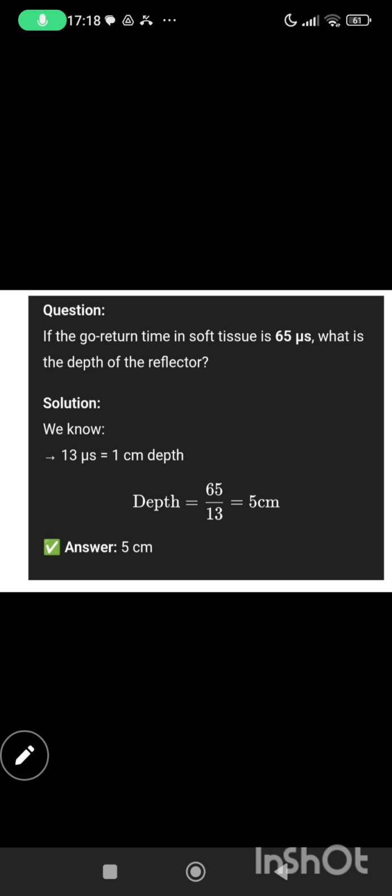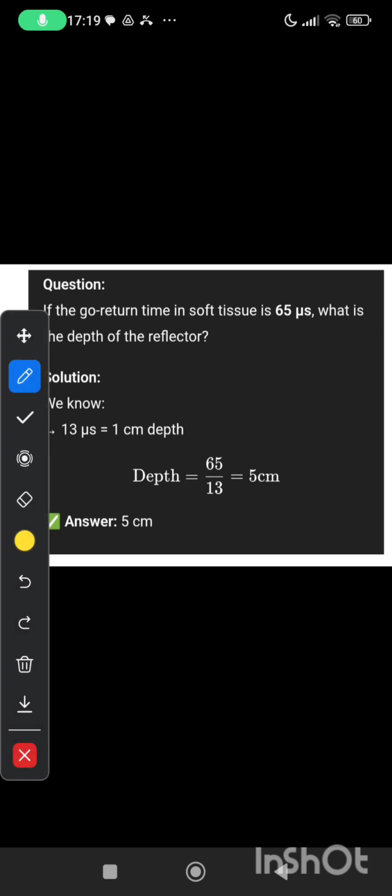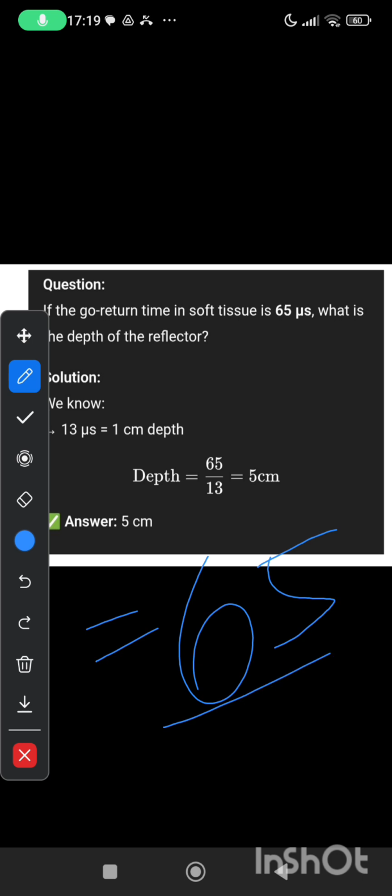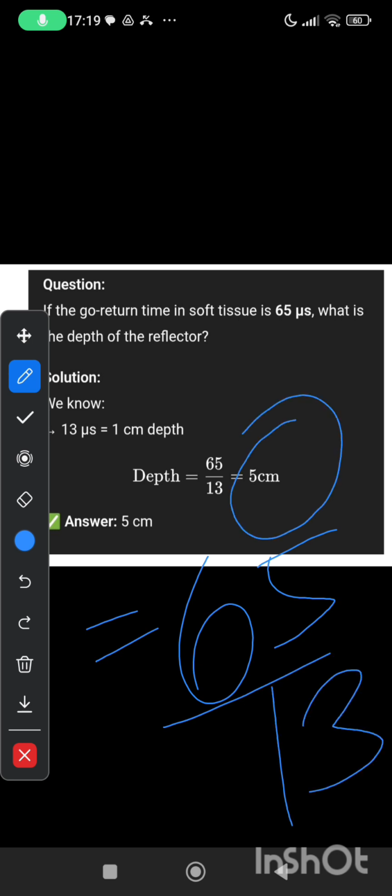Now here are some calculations. If the go return time is 65 microsecond, what is the depth of the reflector? So how do we solve this? We always have to remember 13 microsecond per centimeter. So if it's 65, we divide by 13. Exactly, 65 divided by 13. So the answer will be 5 centimeter.